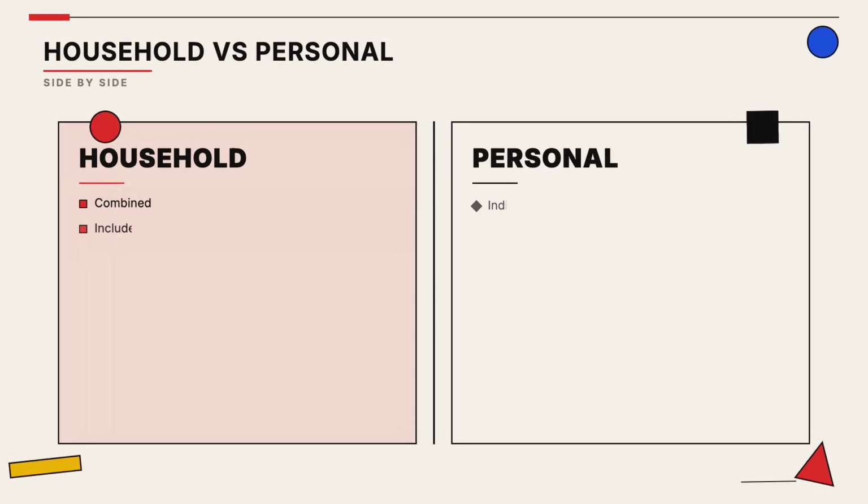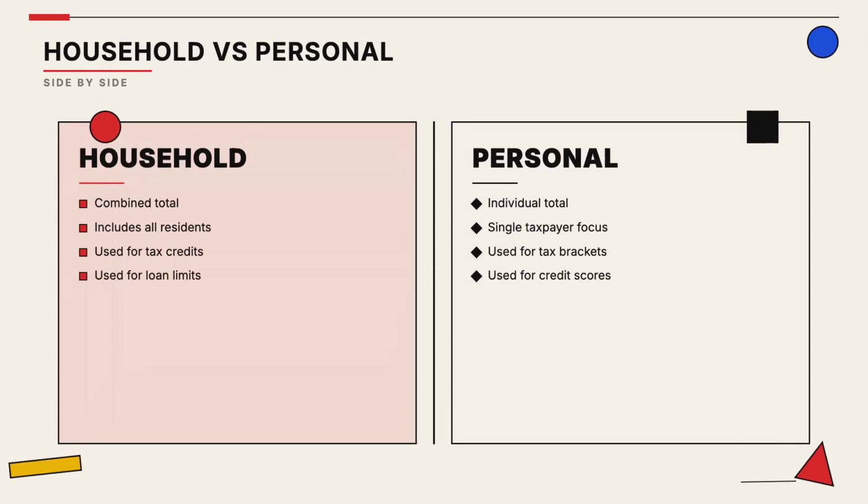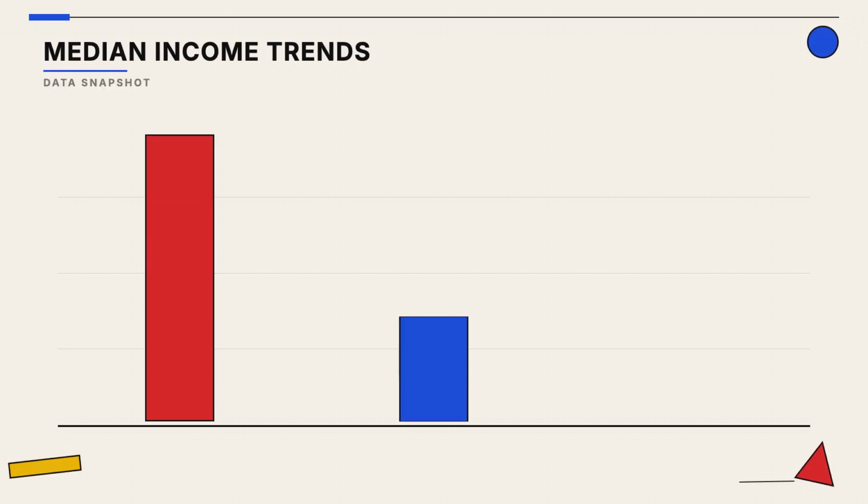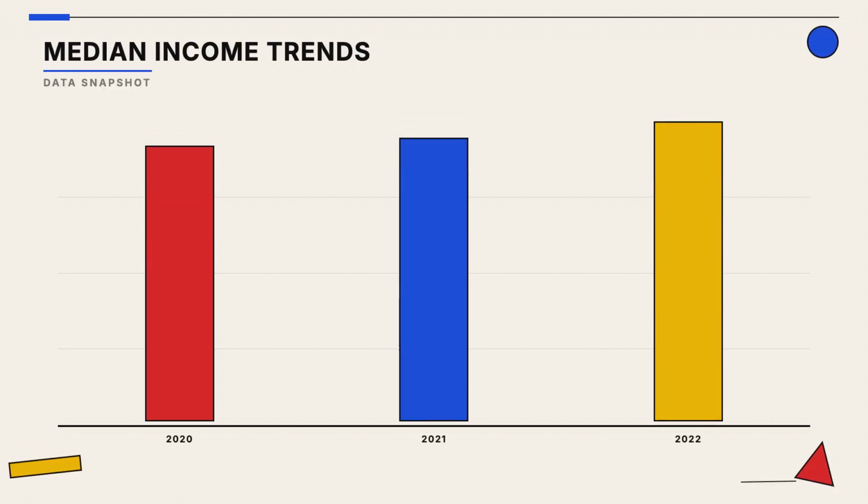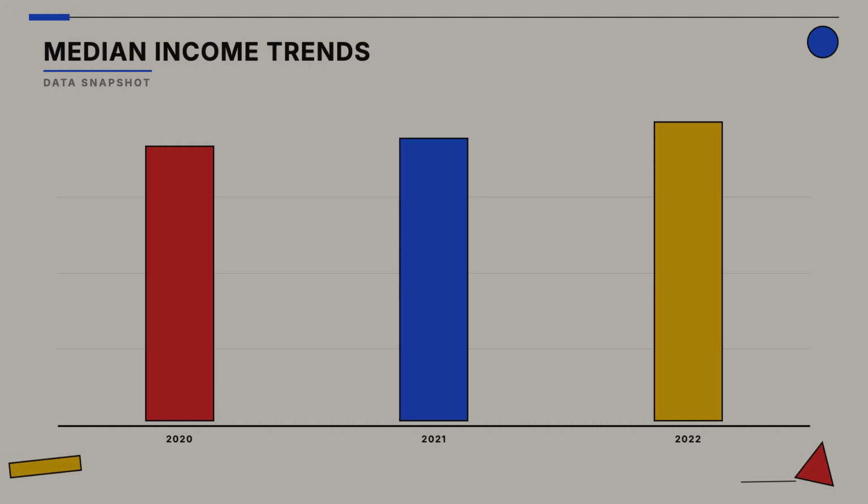While personal income determines your specific tax bracket, household income is often what lenders or government agencies use to assess financial health. Federal data shows how these numbers shift over time. Tracking your own household trends helps you set realistic long-term savings goals.